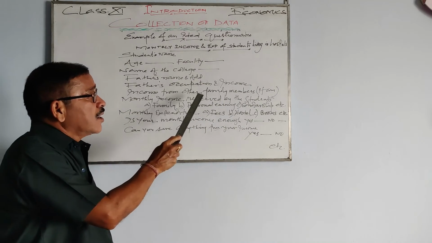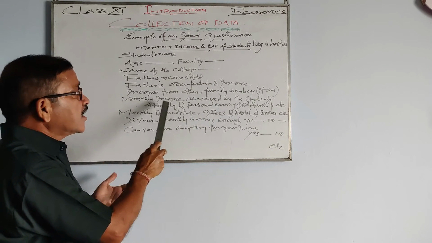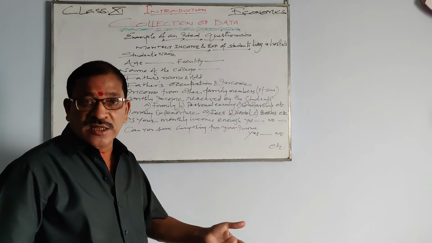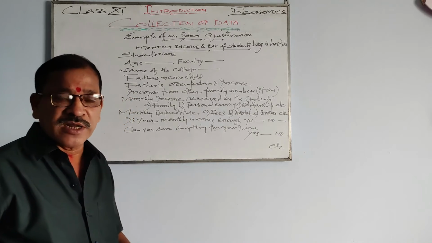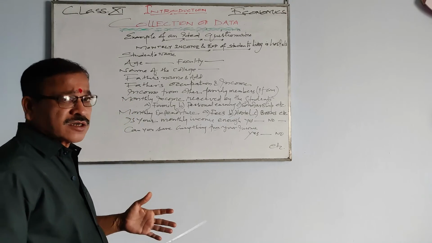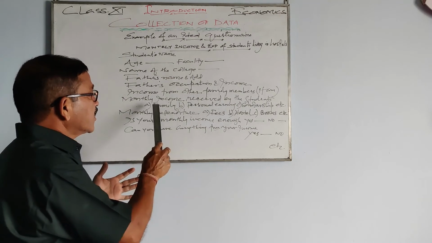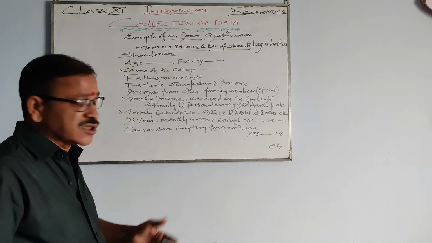After that, income from other family members as well. Suppose uncles and maternal uncles are living in the same family and they have a source of income; so, income from family members, if such a situation is there.